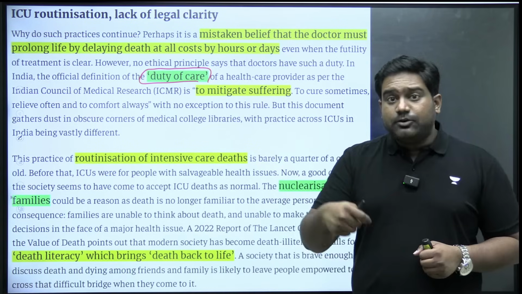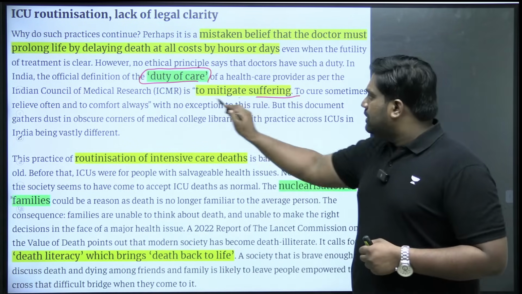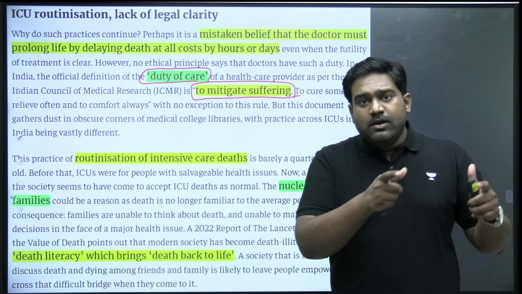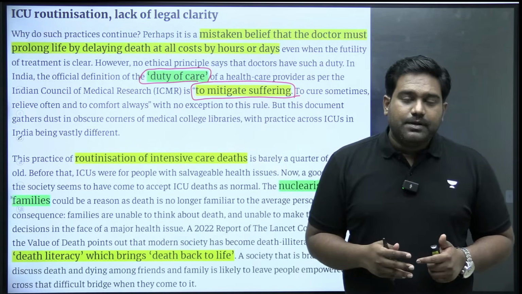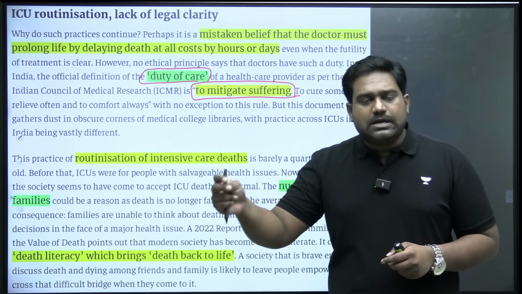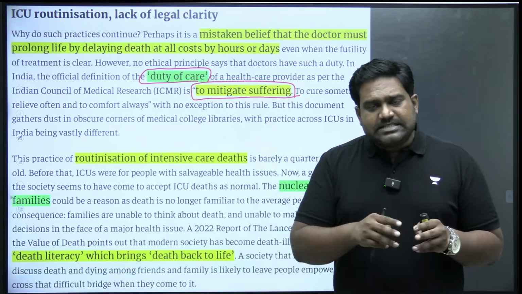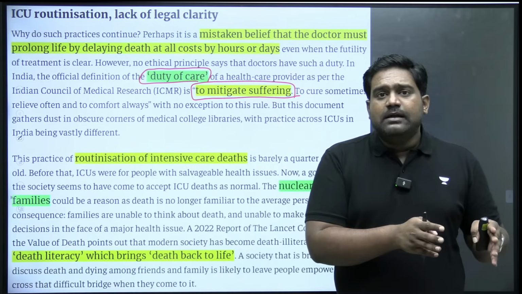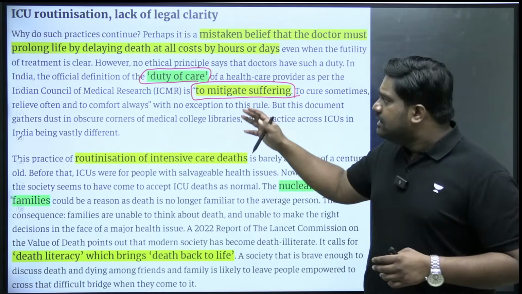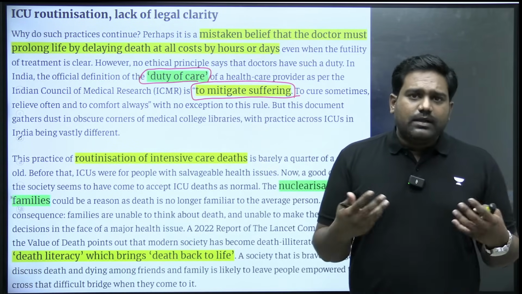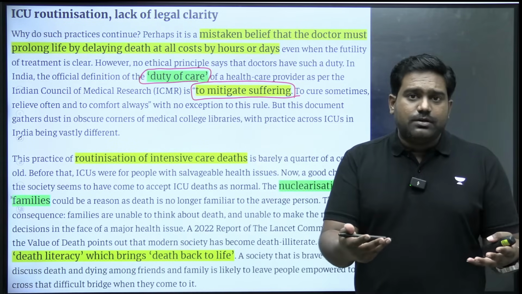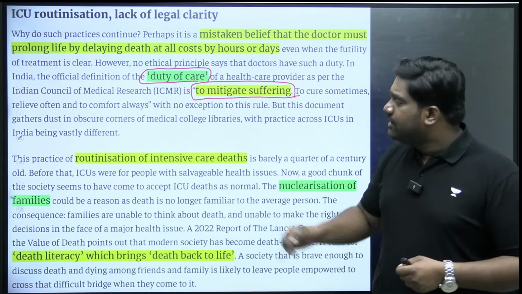Now, this care is not just limited to treatment. It's also about mitigating suffering, all kinds of suffering, which includes the suffering that comes by being hooked onto ICUs against your will. Let's say it is a terminally ill case, there are no other options available for treatment and death is just hours or days away, right? There's no point in extending that suffering, keeping one away from the family and allowing them to die alone in a hospital ICU, that too hooked onto machines, right? So that is where this guideline itself goes against the very ethics of medical science and humane treatment, which should aim to reduce suffering for patients.